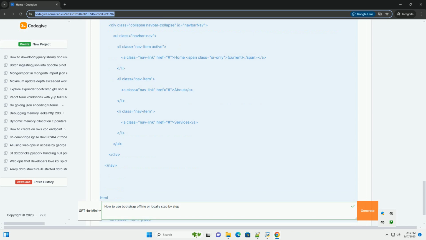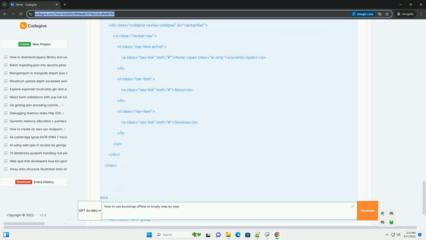Navigation bar, navbar. Forms. Alerts. 8. Customizing Bootstrap, optional. While you can use Bootstrap's default styles directly, you'll often want to customize them to match your website's branding. There are several ways to do this.